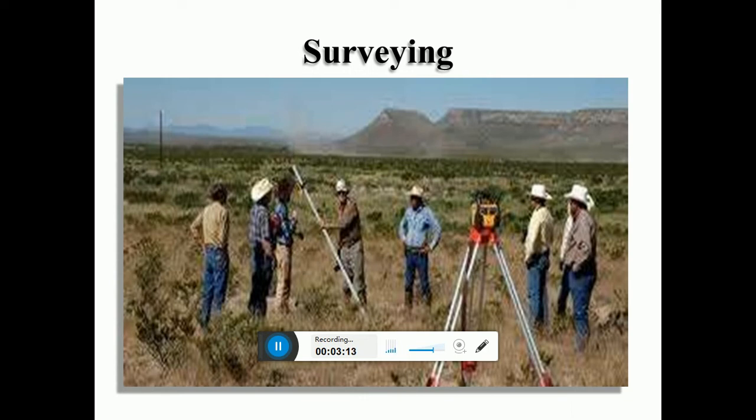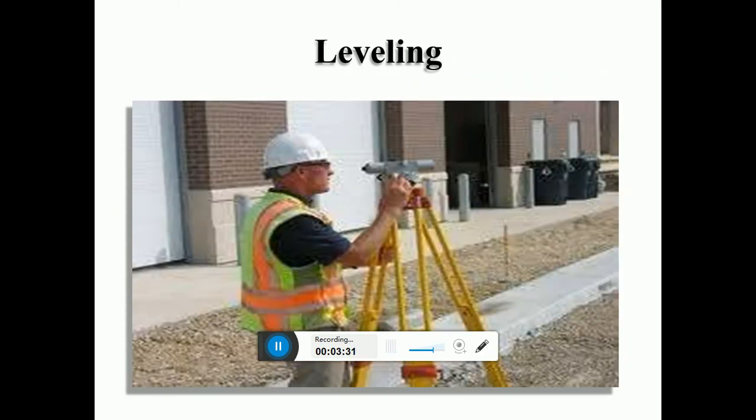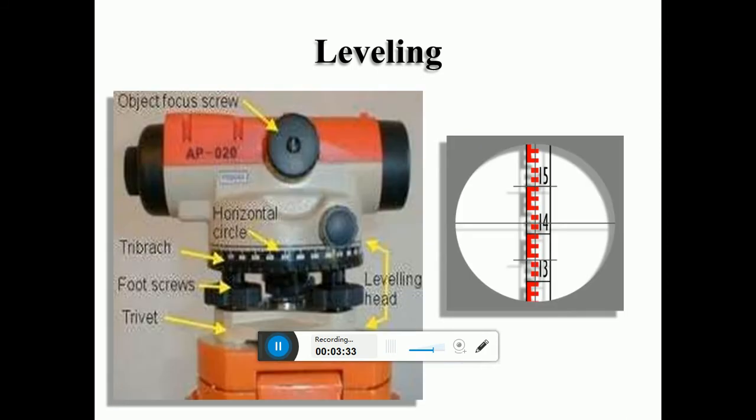To carry out leveling operations, we use simple leveling instruments such as the dumpy level, auto level, digital level, or laser level. For the measurement of angles, we use simple instruments such as the box sextant, prismatic compass, theodolite, or digital theodolite. This is a photograph of the auto level.